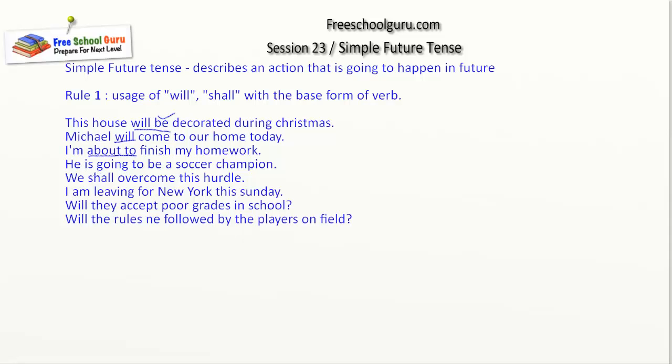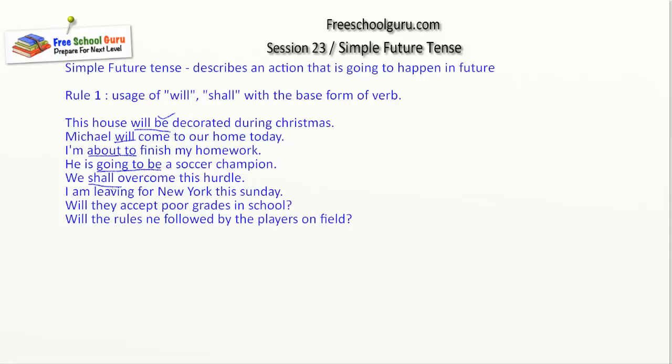He is going to be a soccer champion, which means sometime in future, not now. So there is no will or shall with base form of the verb in this sentence, but this is still a good example of a simple future tense. So he is going to be a future soccer champion. Next, we shall overcome this hurdle.